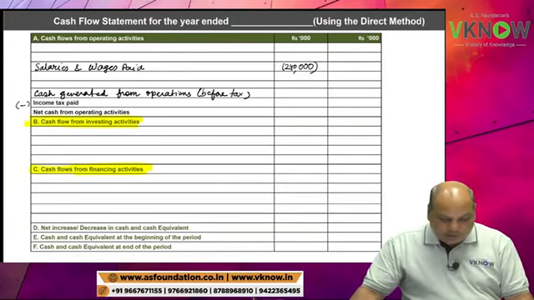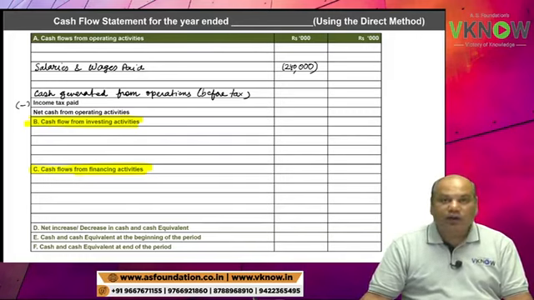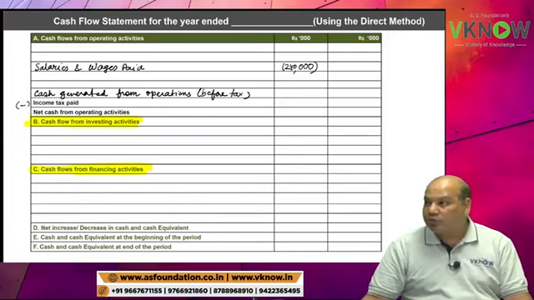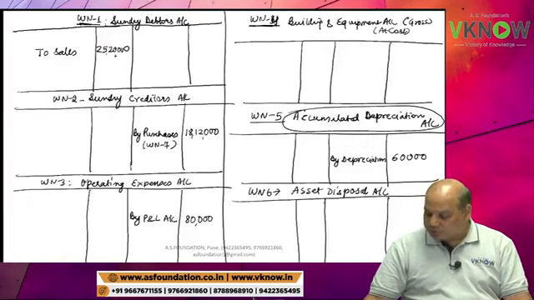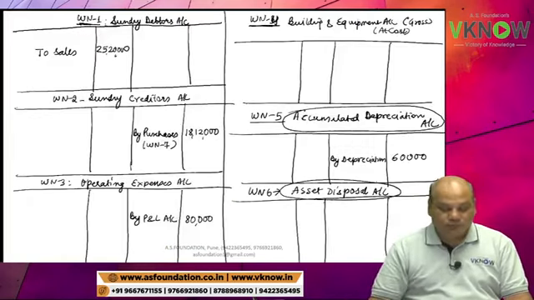Next point is profit on sale of an item of equipment. So sales minus total expense is 72,000, and in 72,000 they have added profit on the sale of equipment. So profit on the sale of equipment will come to asset disposal account.